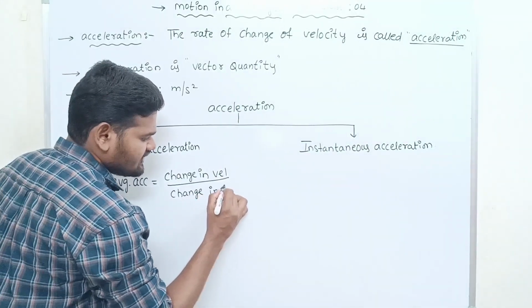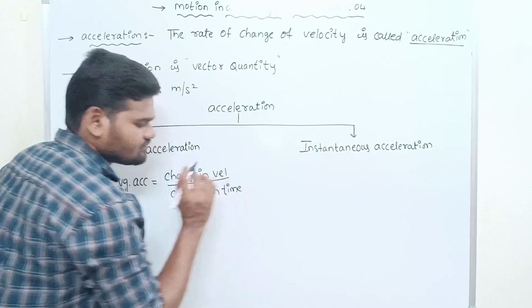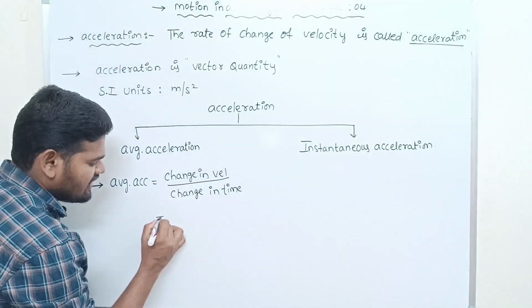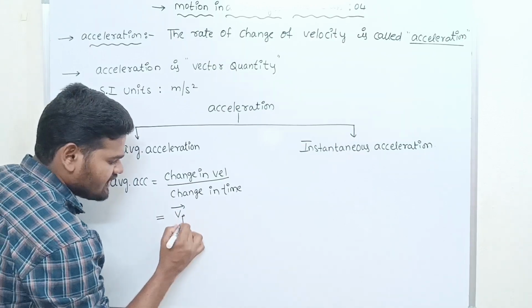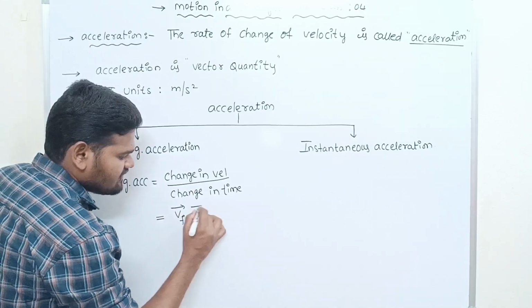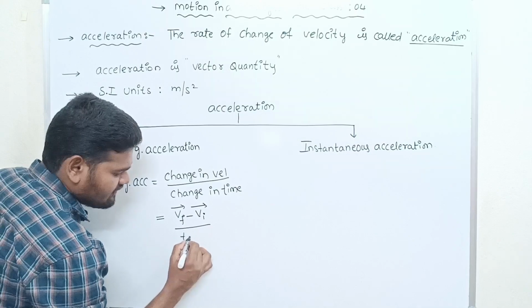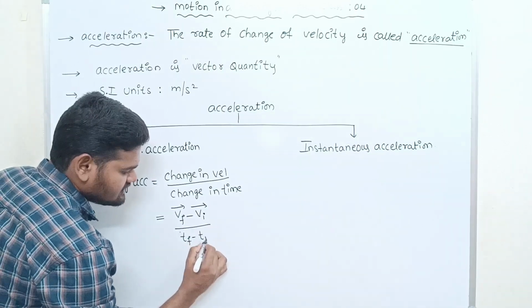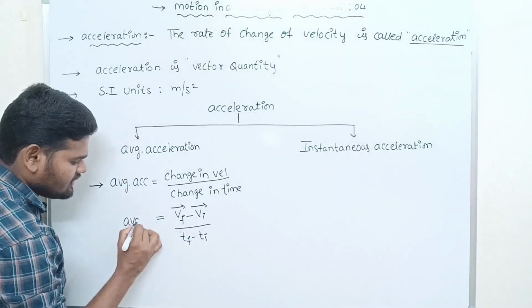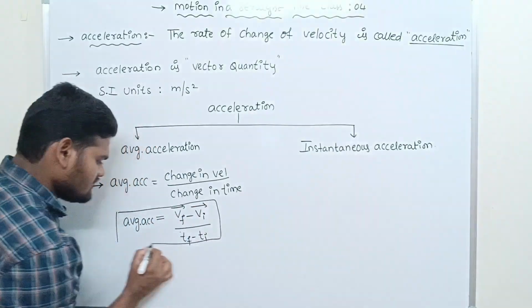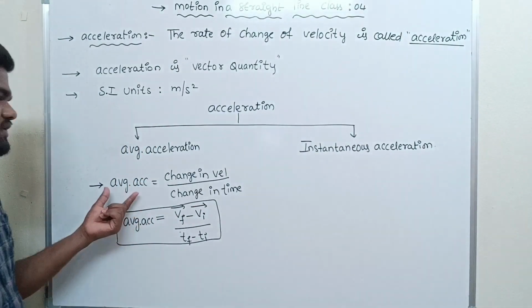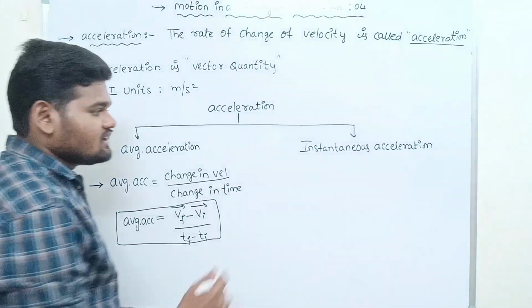The change in velocity can be written as final velocity minus initial velocity, divided by final time minus initial time. So this is called average acceleration. Are you getting? Any doubts? So average acceleration is this.